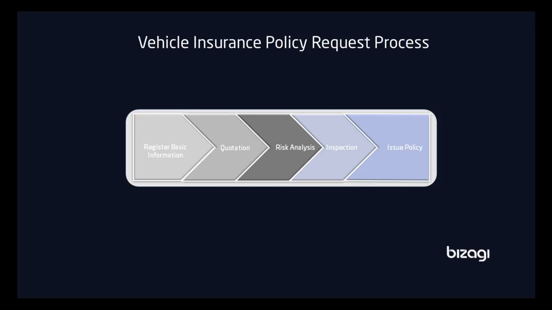This process begins when a customer applies for vehicle insurance through an intermediary, an insurance agent, or a call center, and covers the collection of information about the policyholder and the vehicle, the quotation for the selected product, verification of the risks, the vehicle inspection, and the issue of the policy.